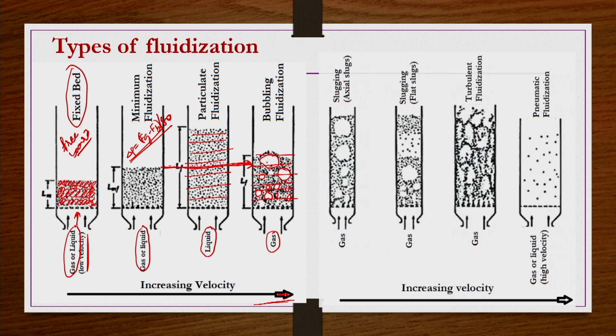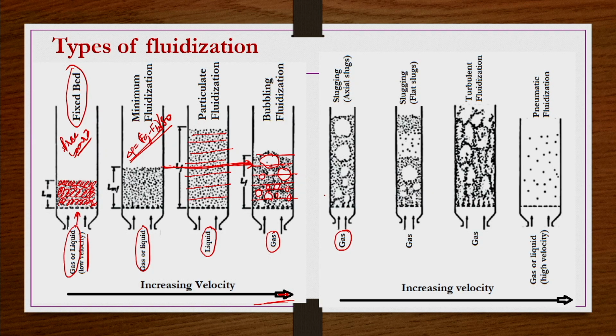Then further, if you increase the velocity and the fluidizing medium is a gas, and now you make the channel or the column in which you have done the packing of the material a bit narrower, then the bubbles forming by the bubbling fluidization increase in size, and slugs may be forming, which may eventually occupy most of the cross section of the bed.